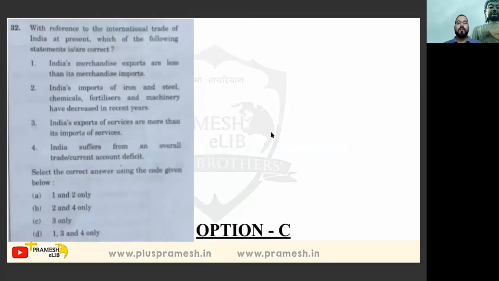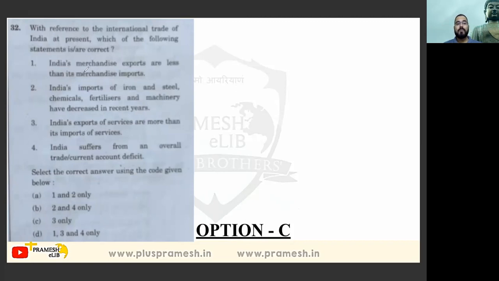So we are solving set D questions. Another one, with reference to the international trade of India at present, which of the following statement is are correct? See, here is a little catch in this question. This question is very much current affairs oriented. India's merchandise export are less than its merchandise imports. Or see what this question has asked. This question has asked with reference to the international trade of India at present. What is the present scenario, present situation?